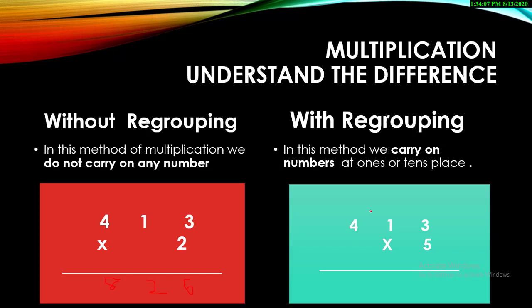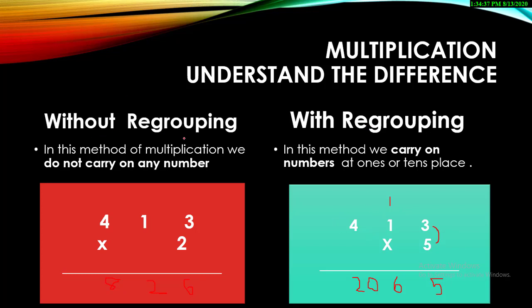Okay, now I'm giving the same number, 413, and I'm going to multiply it with the table of 5. So 5 threes are, you will multiply 5 with 3. So what will be your answer? 5 threes are 15. So you will write down 5 and 1 will be carryover. Now 5 ones are 5, and 1 will be plus, then your answer is 6. And then 5 fours are 20. Yes. See, in this regrouping method, we carry over the numbers.